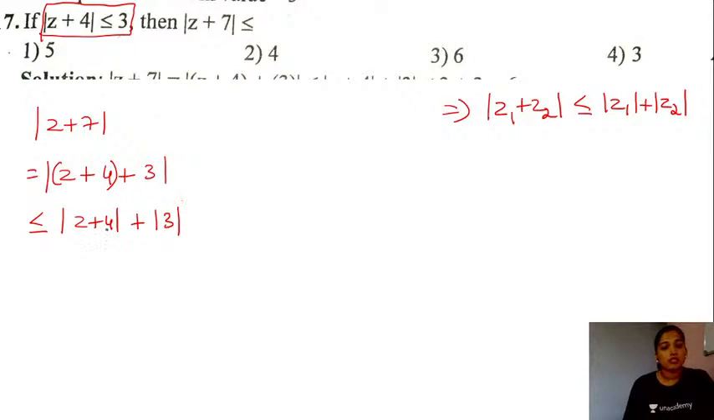Now what is the modulus of z plus 4? This is already less than or equal to 3, and modulus of 3 will be 3 itself, and this value here is equal to 6. So modulus of z plus 7 will be less than or equal to 6, and option 3 will be the right answer for this question.